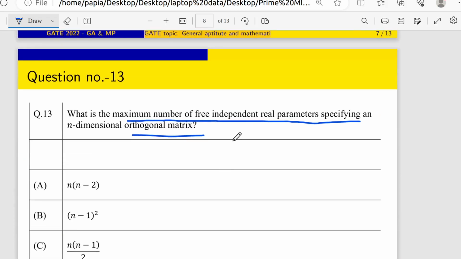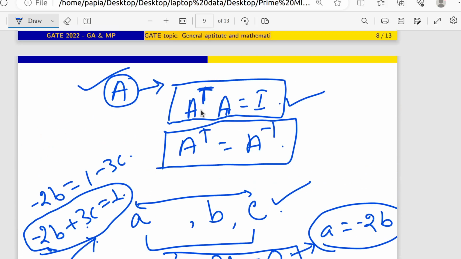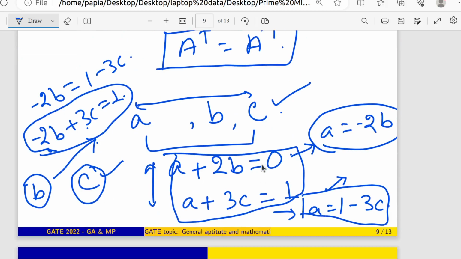So there are 2 main things in that question. One is the orthogonal matrix and the other is free independent real parameters. By the help of the orthogonal matrix condition, I will make some expressions so that our whole number of independent solutions can reduce to some dependent solutions, and we are going to subtract the dependent solutions so that I can get the actual number of free independent variables. That is the main motto. So there are 2 things.